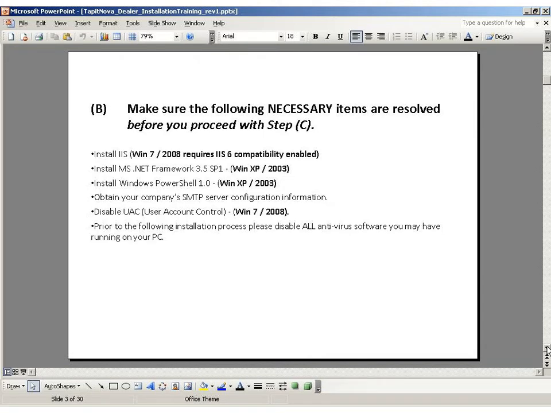Some other items that you're going to need to take care of before you can proceed will be to install IIS, install MS .NET Framework, and Windows PowerShell. You'll also need to know your company's SMTP server configuration information. You'll need to be able to disable the user account control, and you'll need to disable all antivirus software that might be running on that PC.